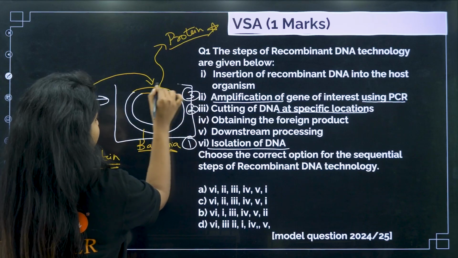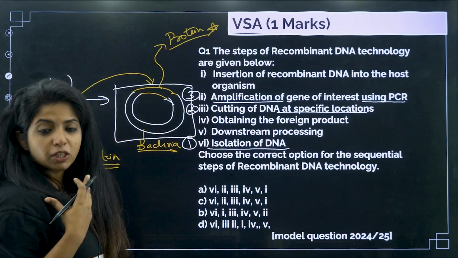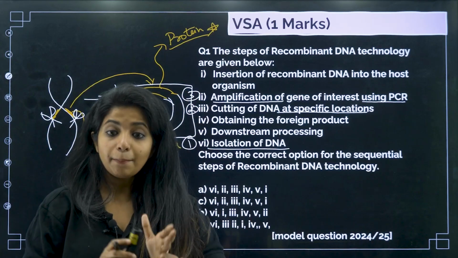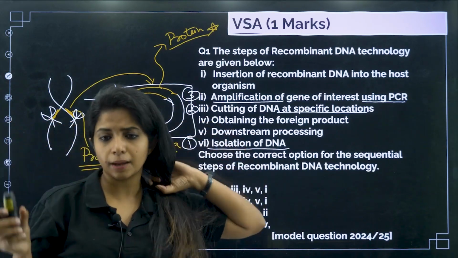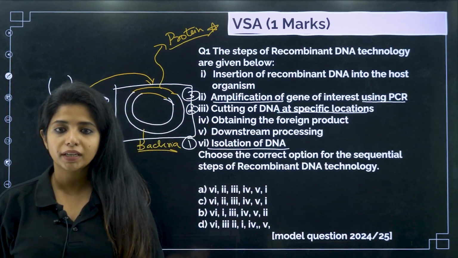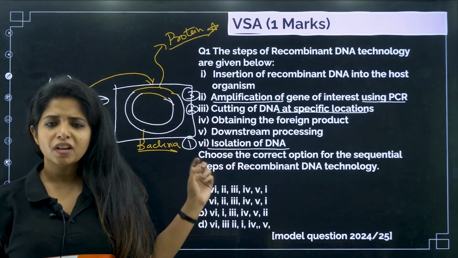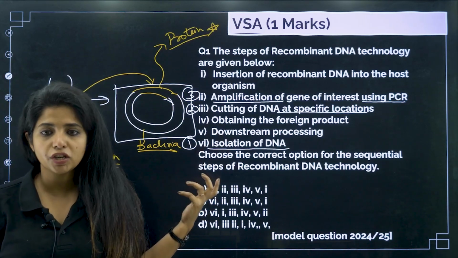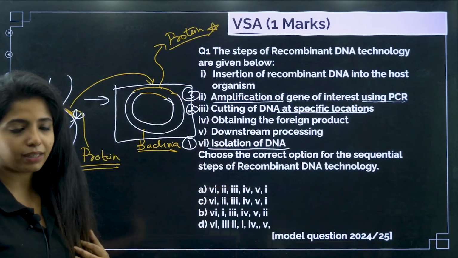Okay, after I have amplified, now I would be putting my gene of interest into some other organism's genome. So suppose this is the bacteria, this is the plasmid which is there. Plasmid is an extra chromosomal DNA, extra thing. They also have their DNA. Apart from that, they have some extra DNA in them, extra chromosomal DNA which is just there. It does not code for anything. So even if I make some changes over here, it does not matter for the bacteria. There won't be any changes occurring in the bacteria.